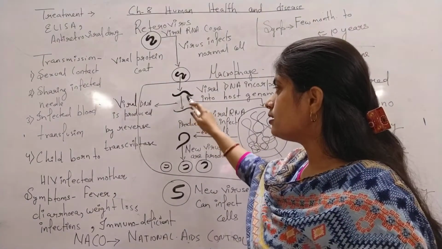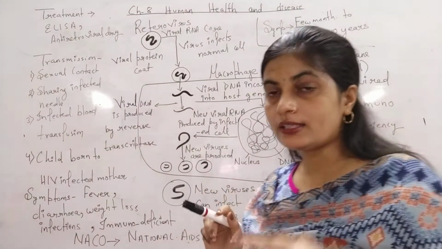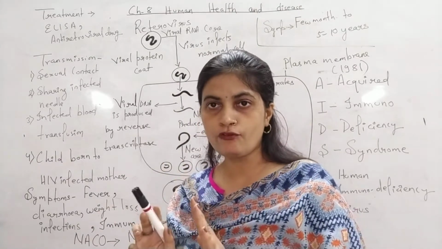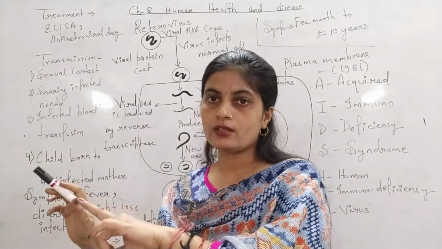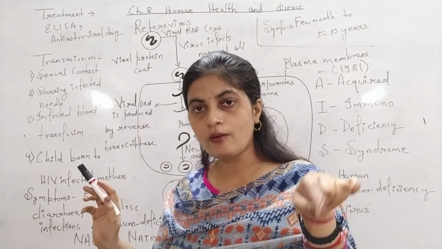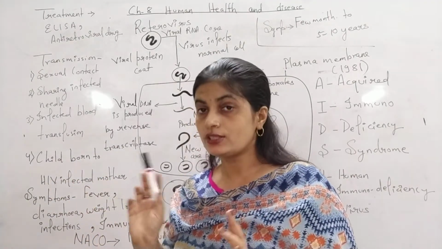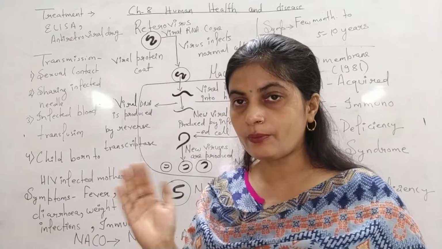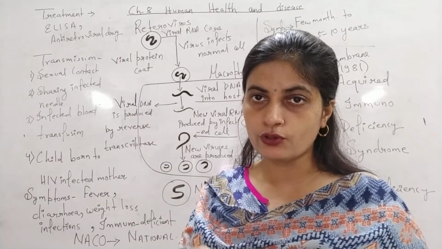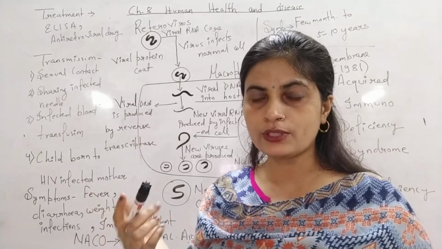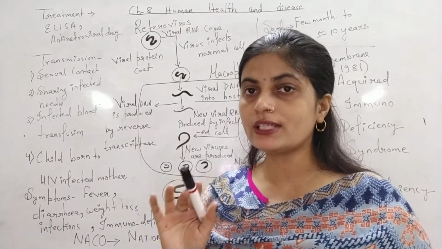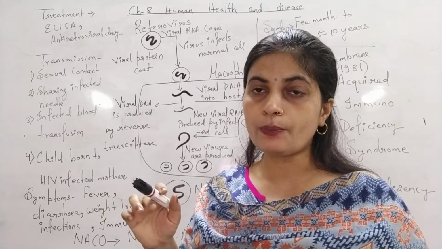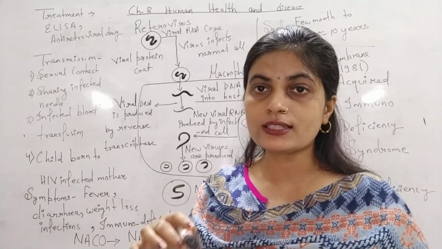Now the RNA has formed DNA. I think you are all remembering the central dogma. Central dogma means from DNA, what will form? RNA. From RNA, protein will be formed, and DNA can form its copy again by self-replication. Just refer to the previous chapter, it is given there. You had read the central dogma, but which thing doesn't follow the rule of central dogma? These retroviruses. They can make a copy of DNA. We know that DNA is self-replicating, but these retroviruses can make DNA by the process of reverse transcriptase.